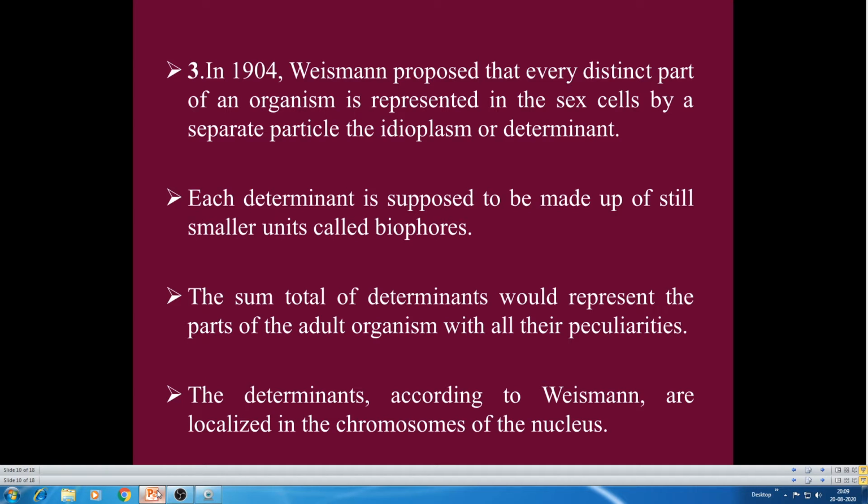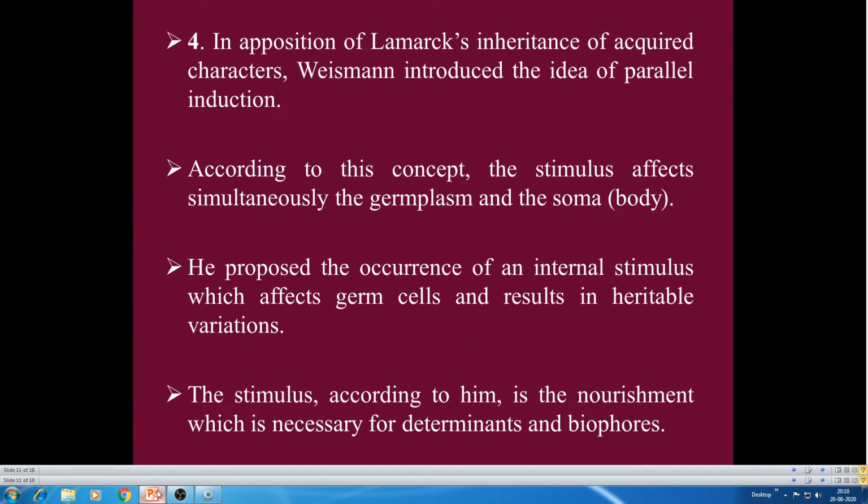And the sum total of determinants would represent the parts of the adult organism with all their peculiarities. They only determine the organisms with different characters. The determinants, according to Weismann, are localized in the chromosomes of the nucleus. They are localized in the chromosomes of the nucleus.